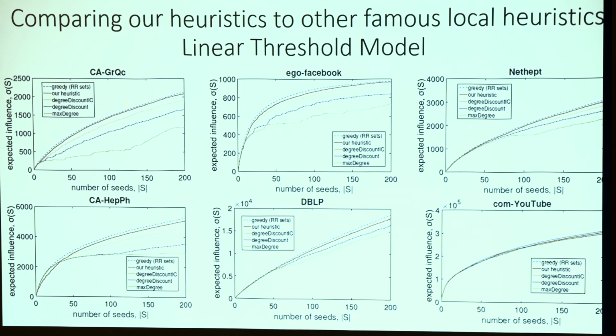And this is the result we have for the linear threshold model. The first blue line is the greedy algorithm. You can see our heuristic is the red line. We can see our algorithm is very close, almost identical to the blue line. And our heuristic also outperforms other popular, successful local greedy heuristics: we compare our result with the degree discount heuristic, which is shown below, and the heuristic that simply chooses the max degree. And we observe a similar scenario for the weighted independent cascade model. But for the uniform independent cascade model, our algorithm is slightly worse because the theoretical upper bound doesn't work for the uniform independent cascade model.